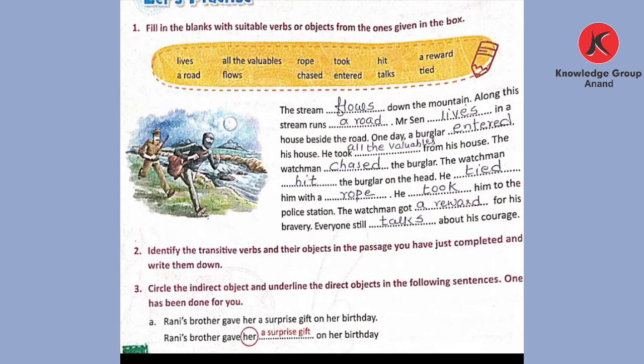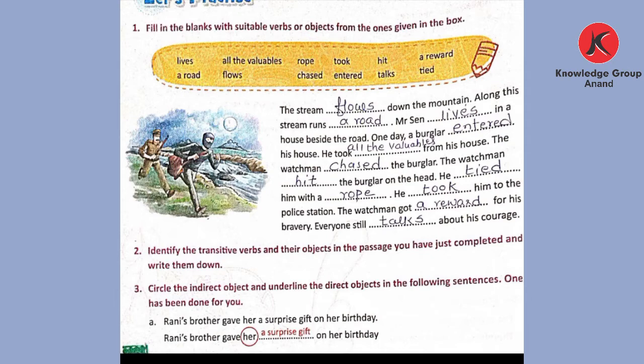Hit is a verb. The burglar again is a transitive object. Tied is a verb in a sentence. Him is an object. Took is a verb. Him is again an object in a sentence. Got is a verb and a reward is a transitive object in a sentence.